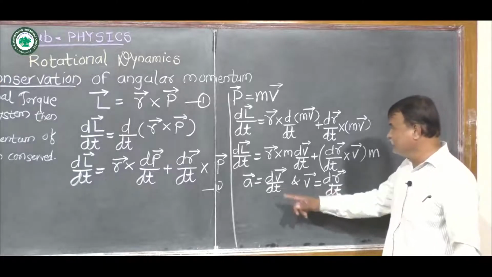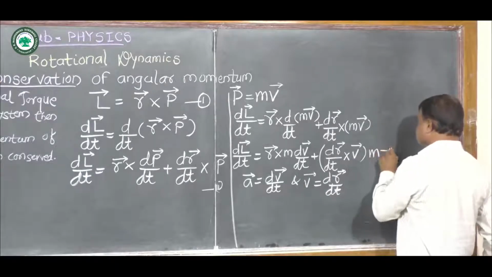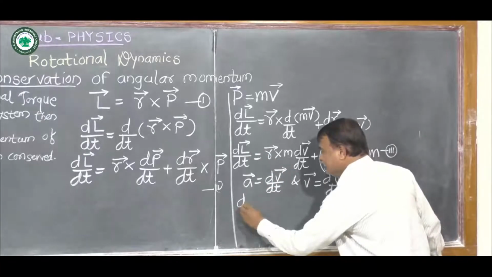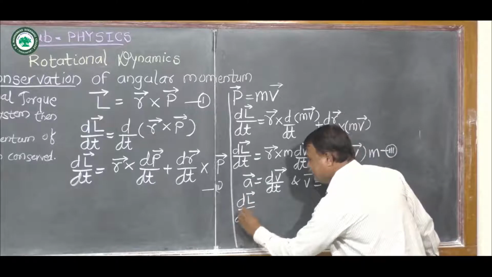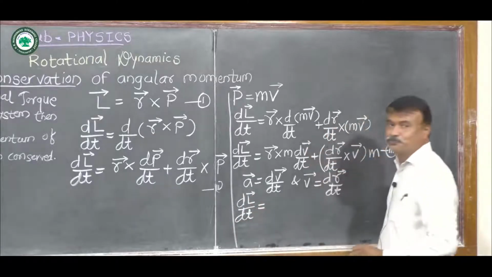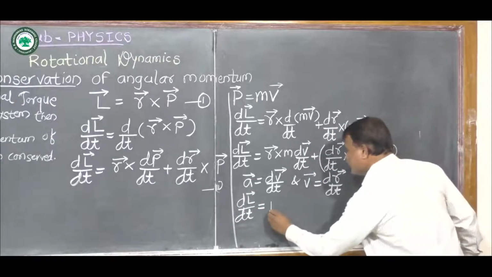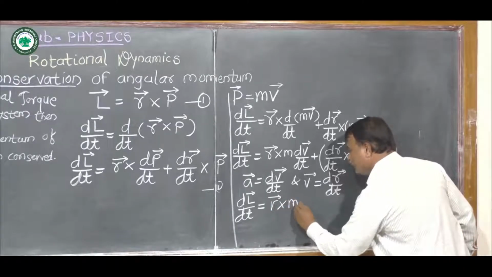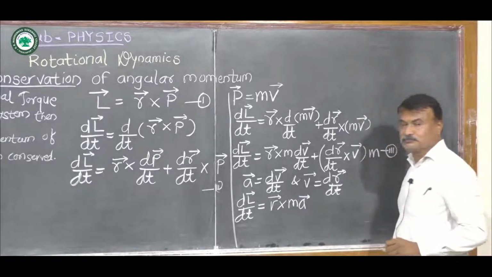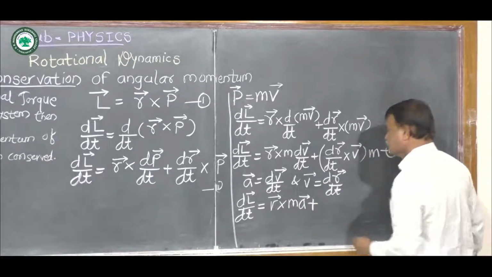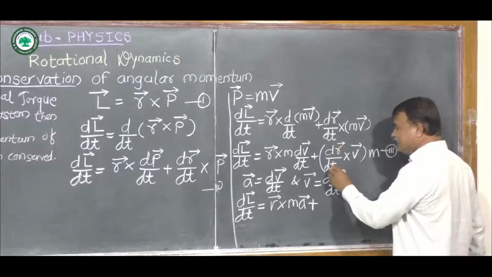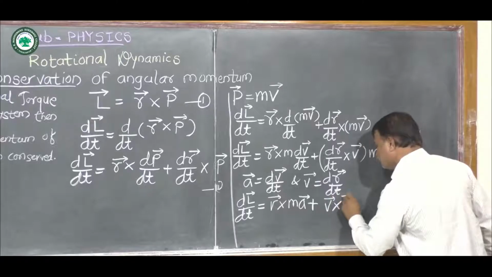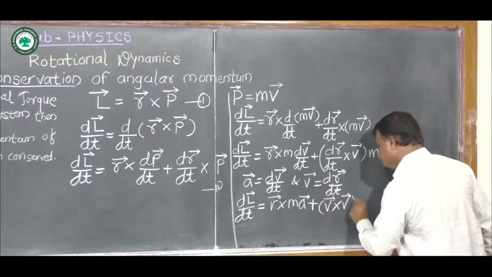Now we have to substitute these values in equation 3. Then equation 3 will become dL bar by dt is equal to r bar as it is cross m into a bar plus, since dr bar by dt is equal to v bar, v bar cross v bar into m.